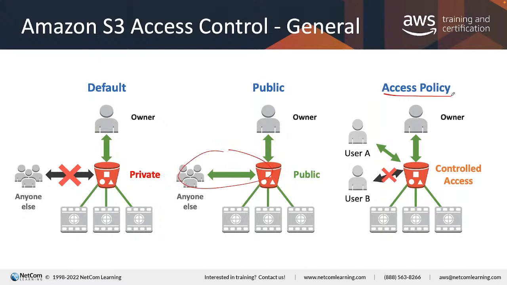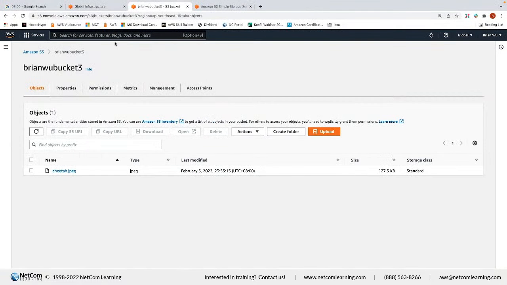Maybe we use some policy to allow some people, maybe the financial department would be able to touch it, and then the sales department, marketing department, they cannot touch our financial reports, something like that. All right, so we can set policy, and there are many policies that you can set. Actually, five. Let's take a look.